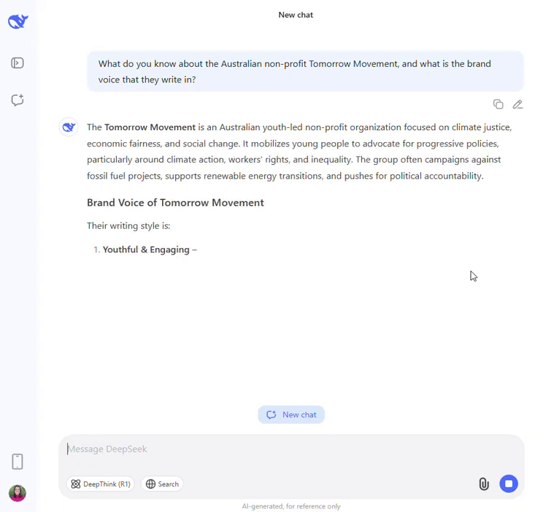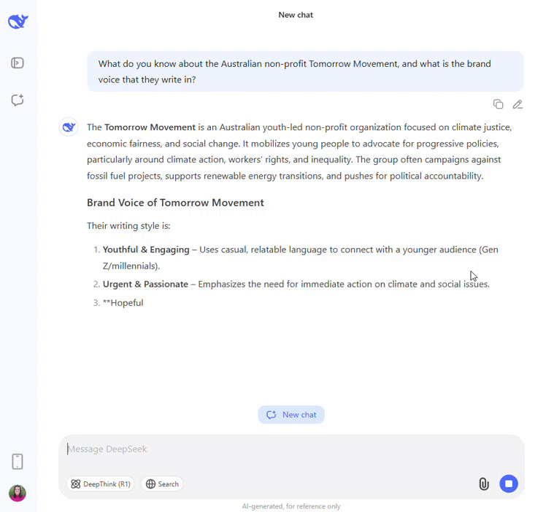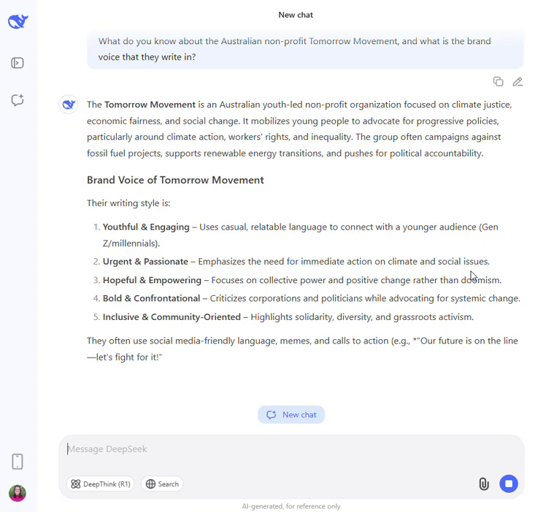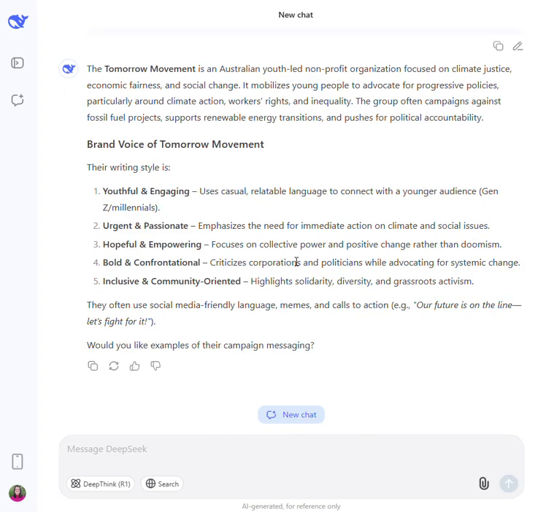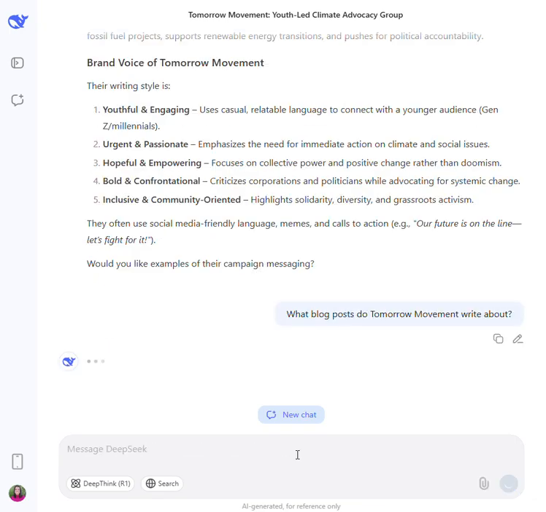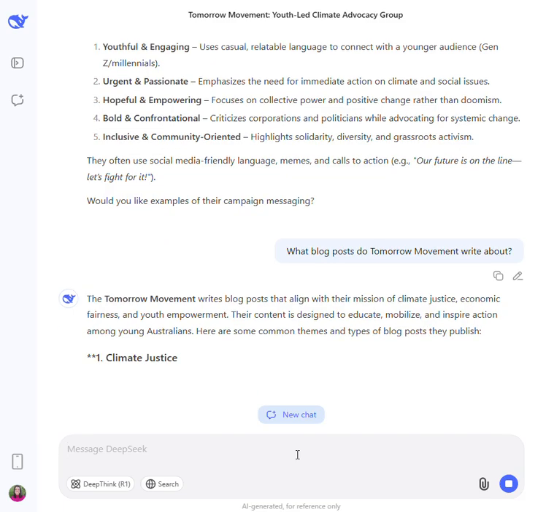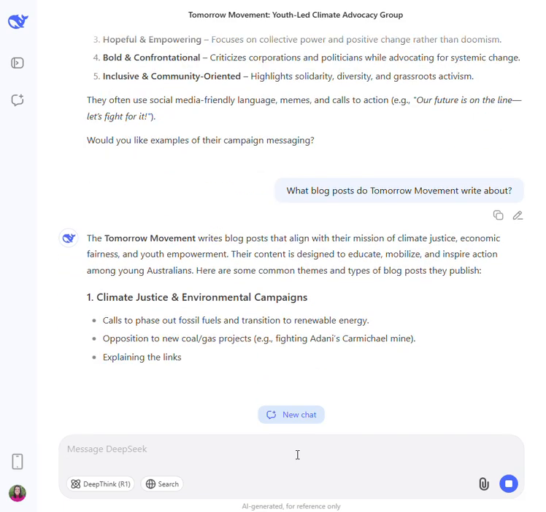So you can see here that this is the summary that it's providing, and then you can also provide any corrections if you don't think this is an accurate reflection of what Tomorrow Movement's brand voice is. The next thing that I generally ask it about is what blog posts do Tomorrow Movement write about? This then means that DeepSeek is actively looking for other blog posts as a reference point, so it makes sure that the next blog post will be written in a similar vein.